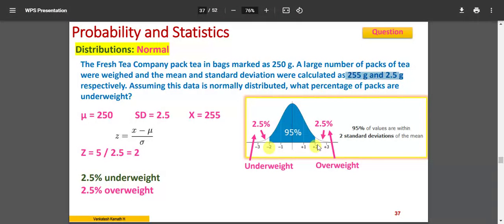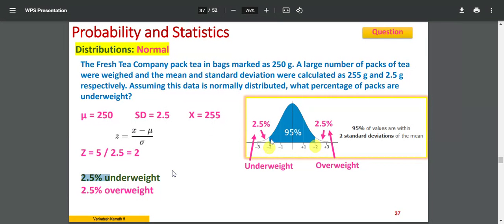There is a possibility that 5% are lesser or more than that, more than this value or less than this value. What is the chance? Half of it will be less, half of it will be more. So the more we call overweight, the lesser value we call underweight. So there is a 2.5% chance that it is underweight, and a 2.5% chance that it is overweight. So the underweight possibility is 2.5%.